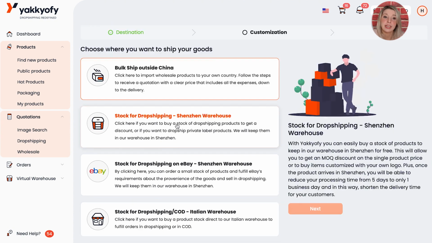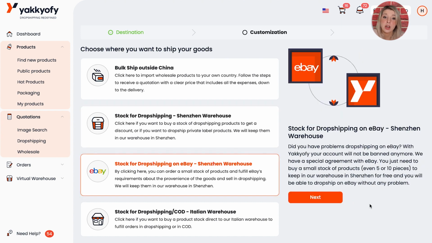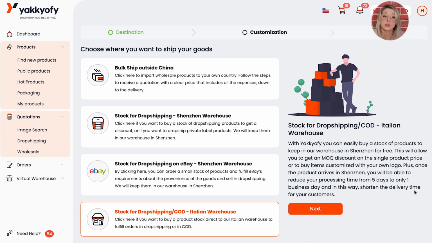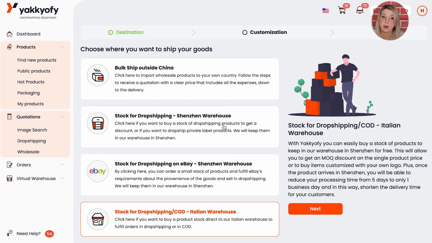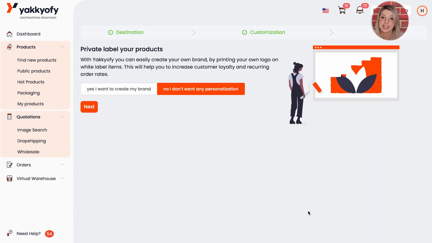You can keep them in a warehouse in Shenzhen to be drop shipped one by one to your clients as orders arrive. You can stock for eBay in our Shenzhen warehouse and be drop shipped one by one to your customers. You can also choose to ship the items to our Italian warehouse and drop ship your items from there. If you want to know how to drop ship products following eBay regulations, click here. Once you select your product's destination, click on Next.